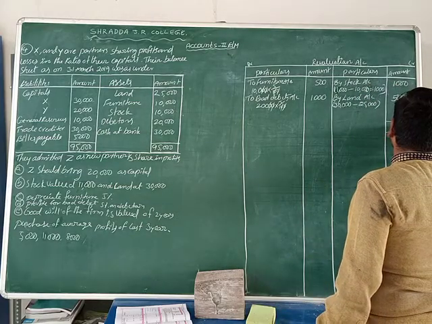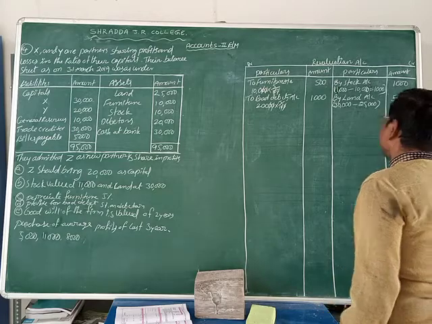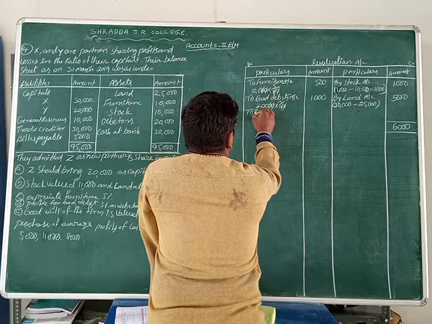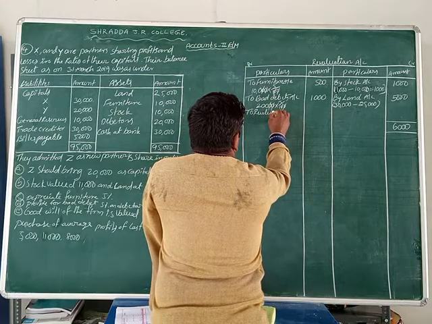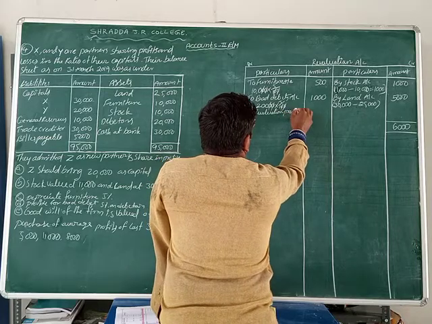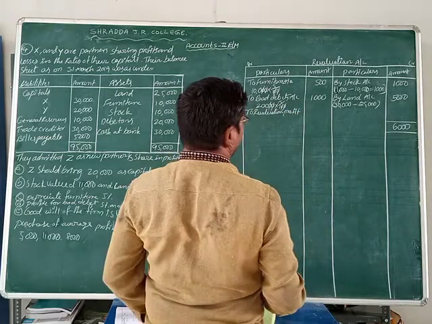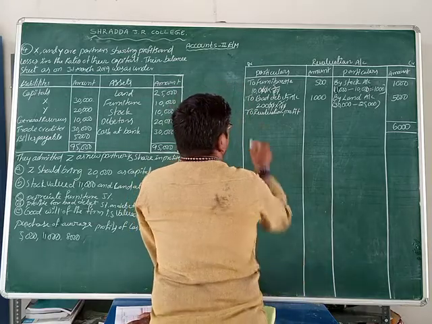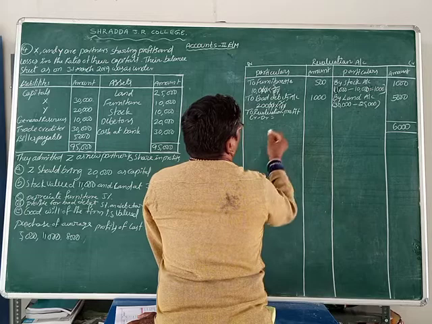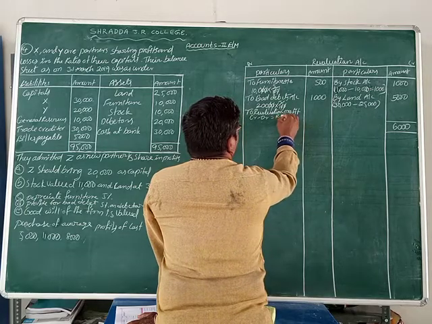credit value 6,000 rupees. Okay, now we can write to revaluation profit. How can we make the revaluation profit? Total credit minus total debit equals revaluation profit.